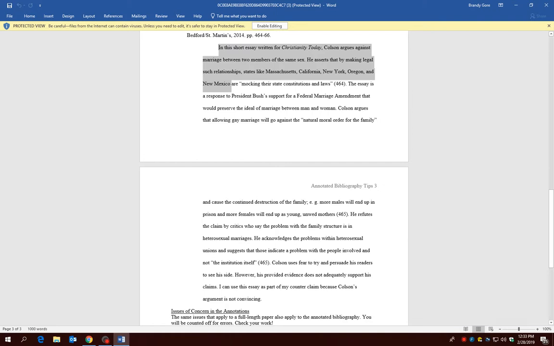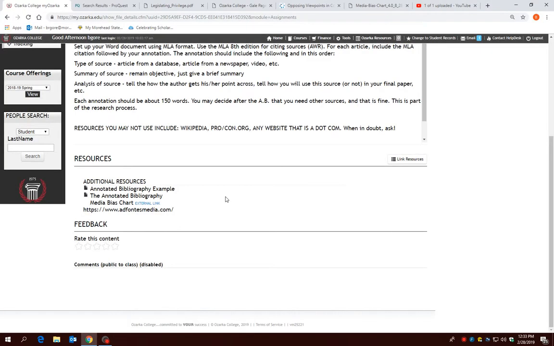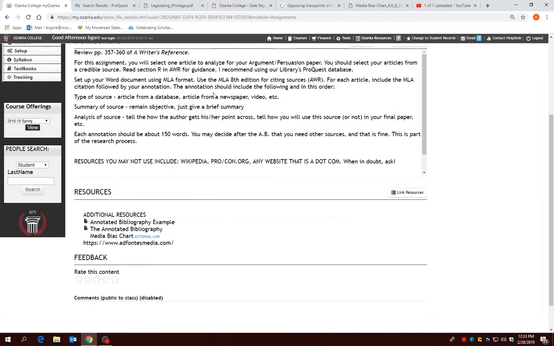Please note that these paragraphs that are considered the annotations are 150 to 250 words. No fewer and no more, please. Do not go over 250. So, while it has the same types of information as our rhetorical analysis, it is shorter, and this has everything to do with what your paper, the research that you're doing for your argument persuasion paper.